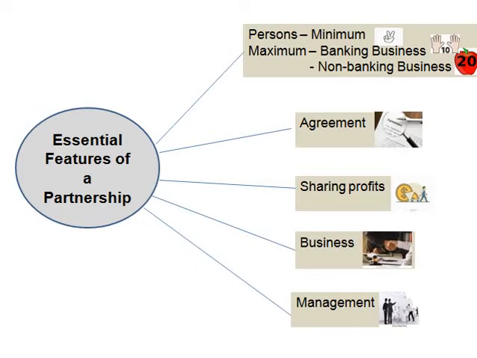Partnership deed is an agreement between partners. It will be prepared by partners in order to avoid misunderstanding among the partners. Profit sharing ratio will be decided by the partners and it should be mentioned in the partnership deed. The firm must be engaged in a lawful business, and in the management part, either all partners may take part in the management of the business or any one of them may take part in the management of affairs of the business on behalf of all other partners.